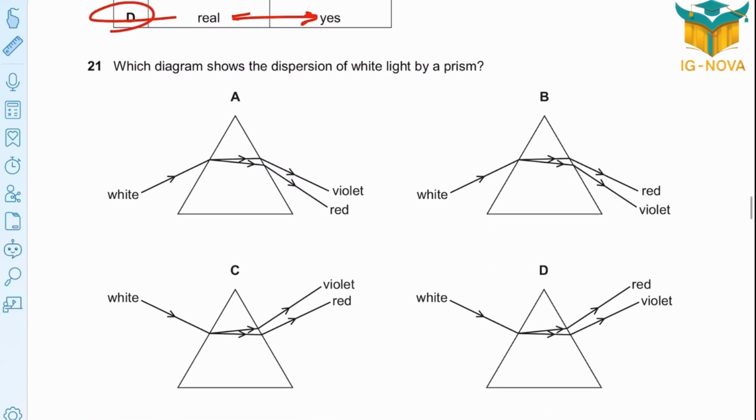Question 21. Which diagram shows the dispersion of light by a prism? Which one shows it? Let's see. It's A, can be. B, red and violet. Yeah, maybe. C, D, surely no. Only B is the correct option.